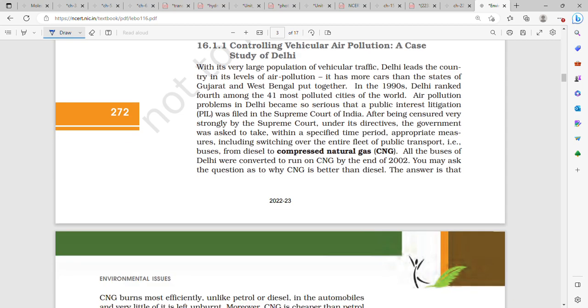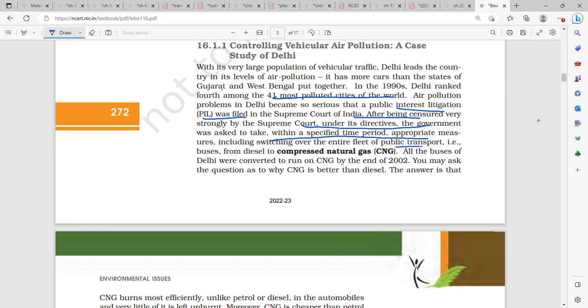Then vehicular pollution. In the 1990s, Delhi was ranked among the 41 most polluted cities in the world, and the pollution was very high. It had more automobiles at that time than the total of West Bengal plus Gujarat. It was such a serious problem that a PIL, public interest litigation, was filed at the Supreme Court. It asked the government to do appropriate measures.